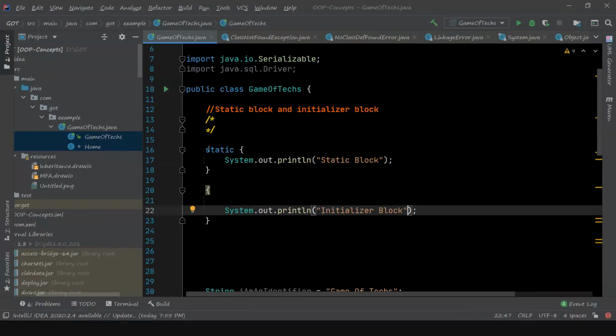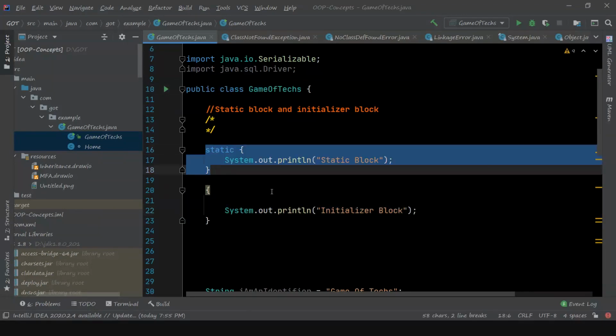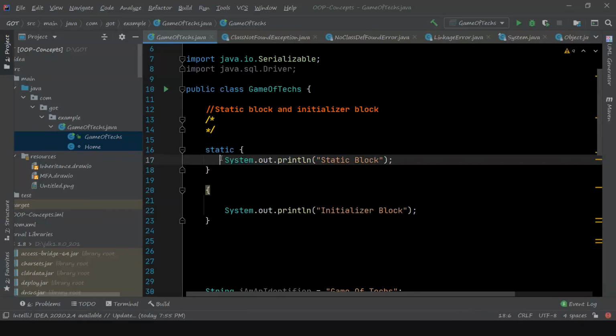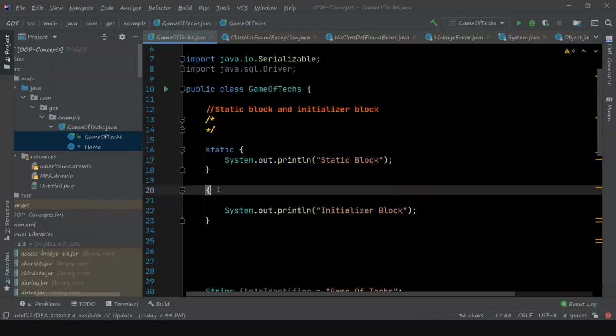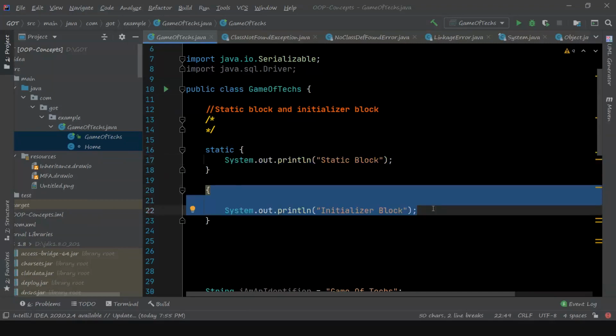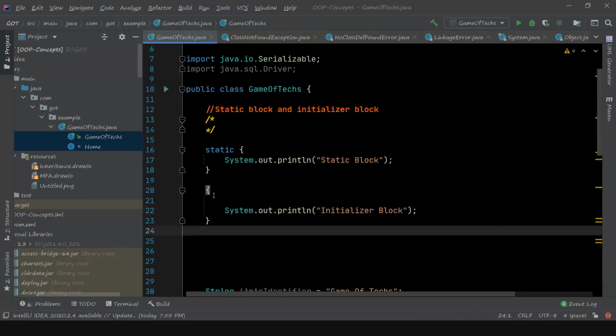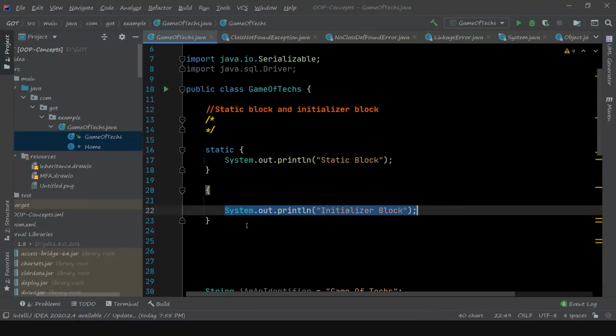And the static block is mainly used for initializing static variables, but this static block does not have access to instance variables or methods. If you want access to instance methods or variables, then you can have that access from the initializer block, not from the static block.